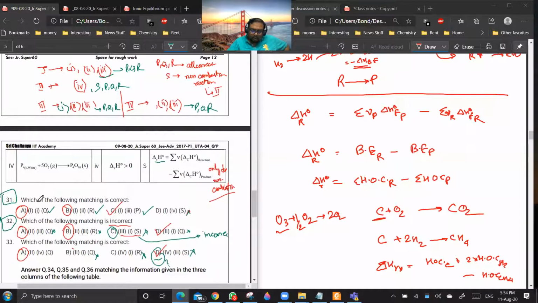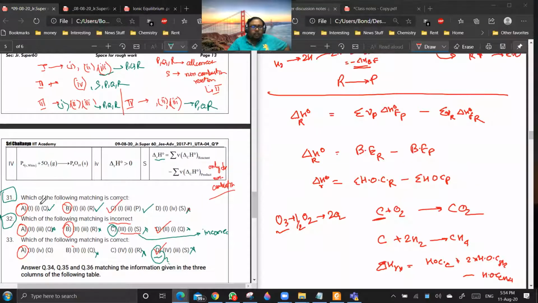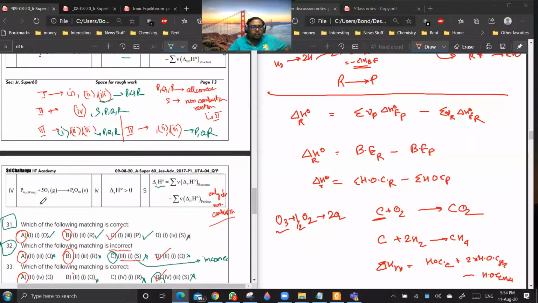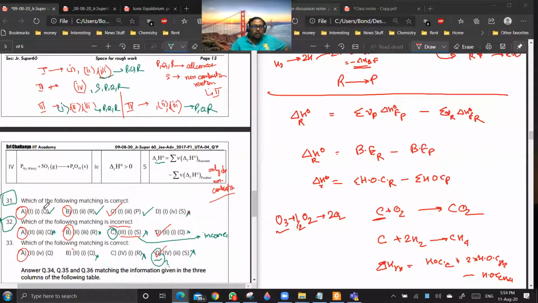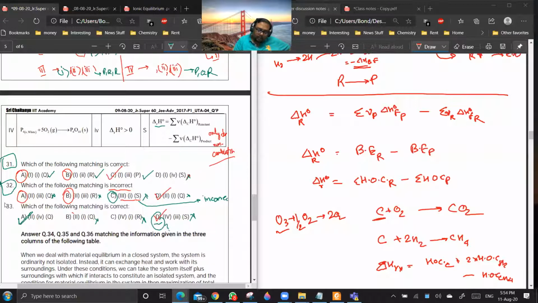And 2, 4, Q. It is correct. So this should be the answer. The answer should be this one, actually. Are you getting the point? 33 should be a key change. Yes or no? Yes, sir.